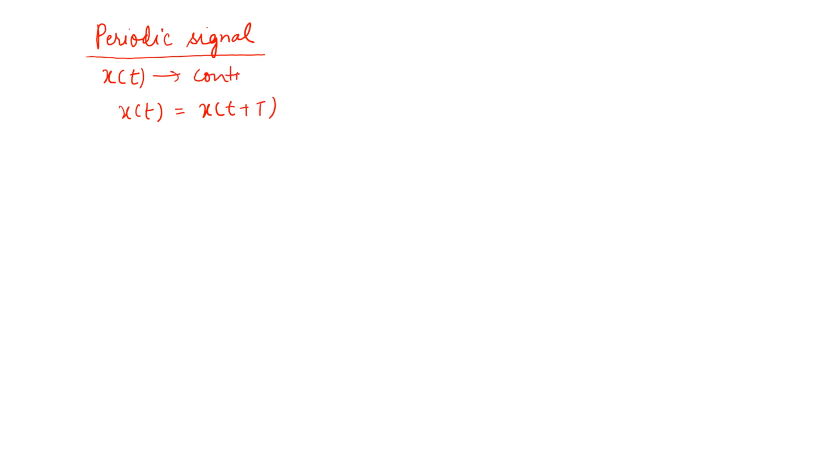So, periodic signals are the signals which repeat themselves after a particular instant of time. Mathematically, we can say that a signal x(t) is said to be periodic if x(t) is equal to x(t plus T). x(t) is a continuous time signal, which we have already covered in the previous videos, and it is said to be periodic if x(t) is equal to x(t plus T), or we can also write it as x(t plus mT).